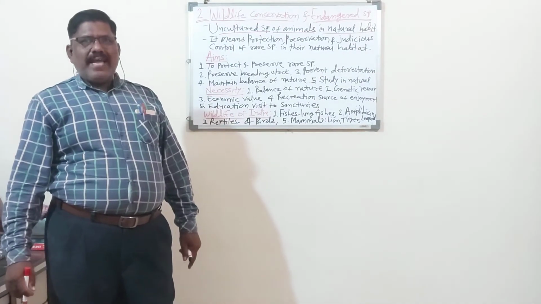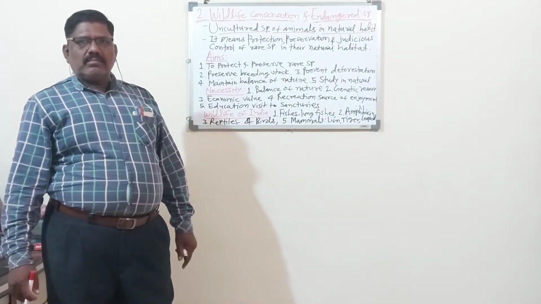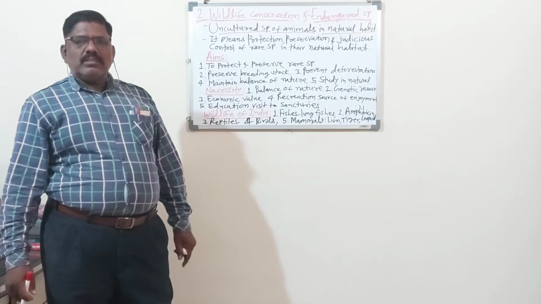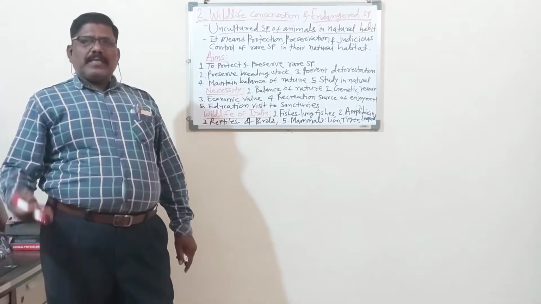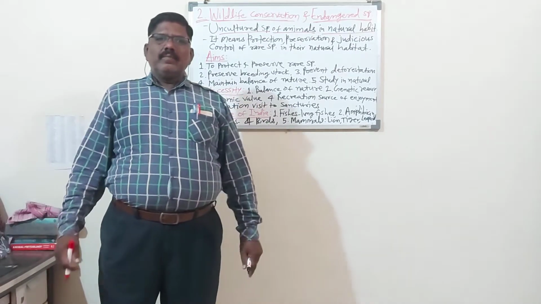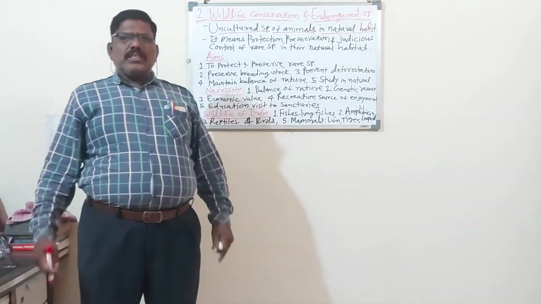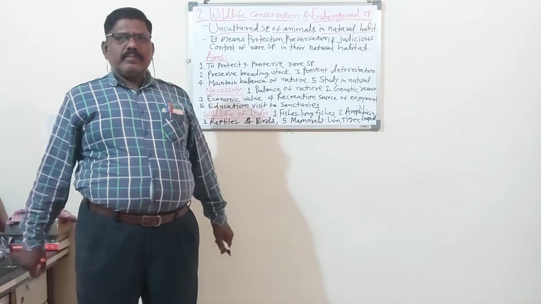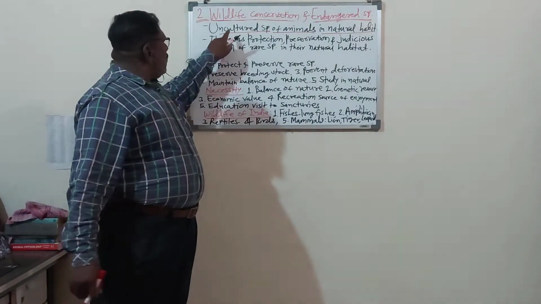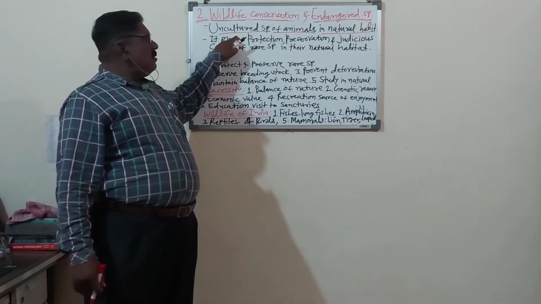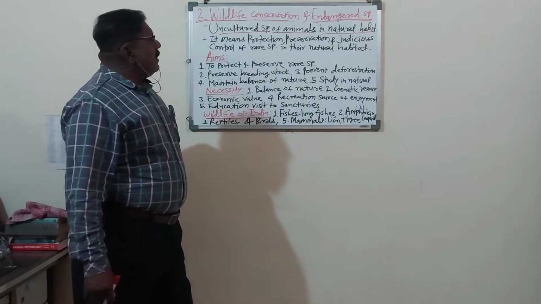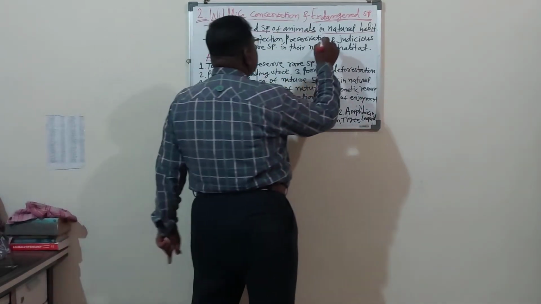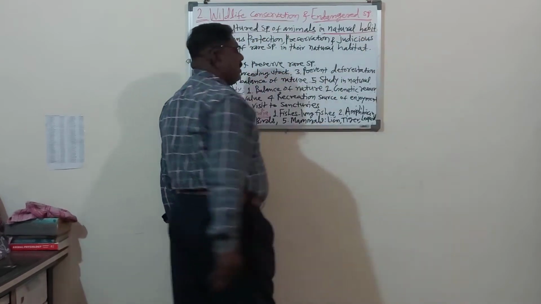Wildlife: lion, tiger, peacock, giraffe, python, different types of pisces, lungfishes. These are different wildlife. Uncultured means not cultured species of animals in their natural habitat is called wildlife.